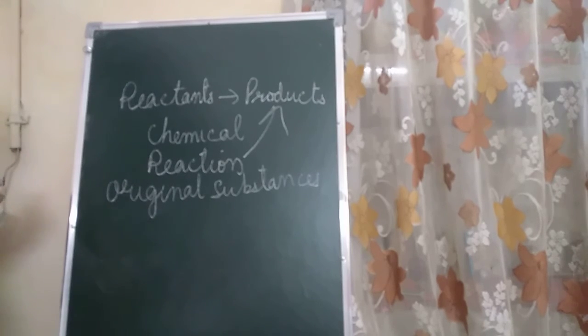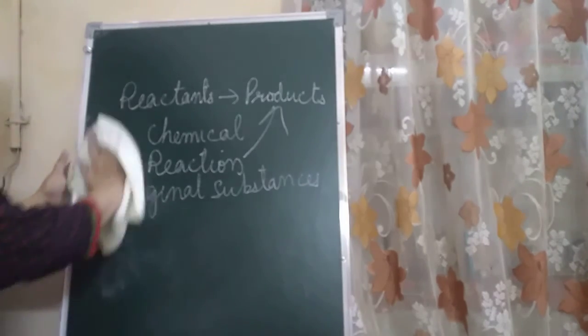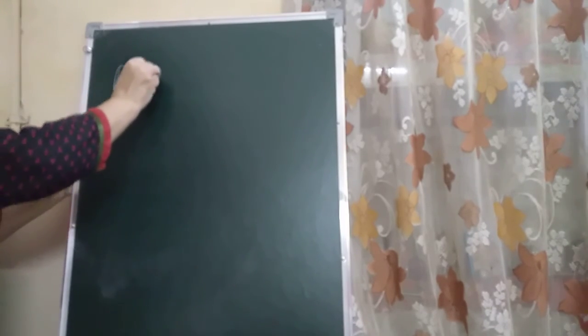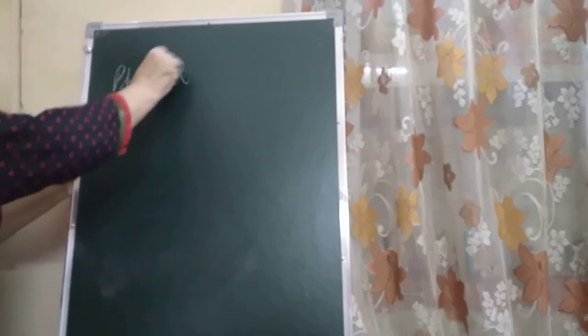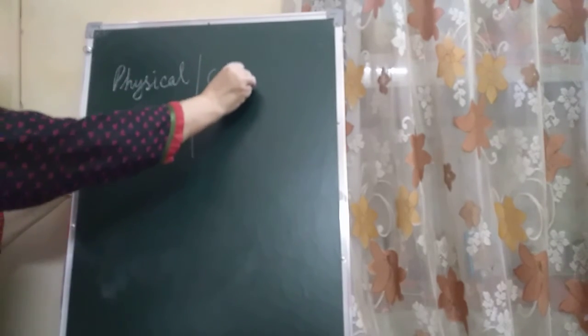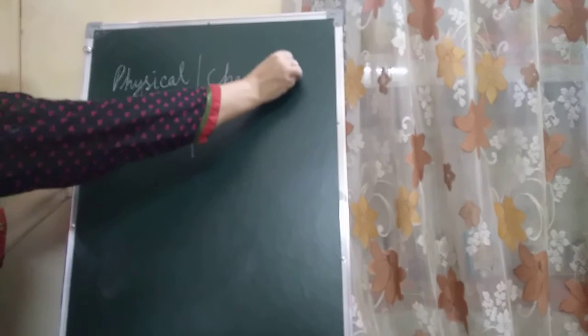So now you must be clear with the properties of physical and chemical changes, children. In physical changes, no new substance is formed. But in chemical changes, what is it, children?